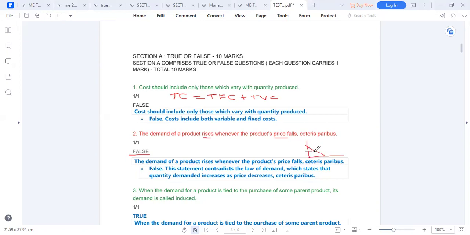as quantity increases from this point to this point, the price will decrease. Okay. So it is false. The statement contradicts the law that says that quantity demanded increases as price decreases. Ceteris paribus, holding all things constant. So here, the demand of a product rises whenever price falls. It's false.